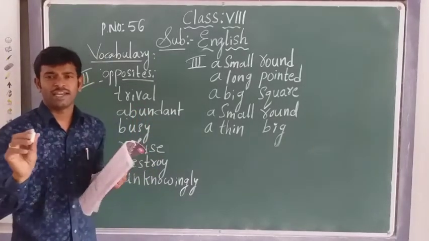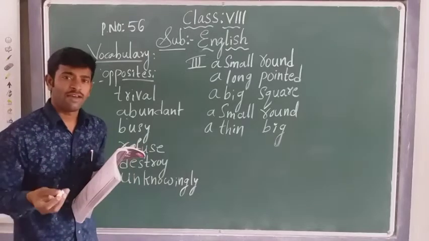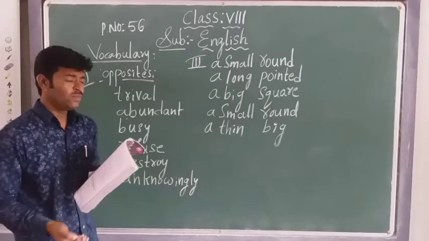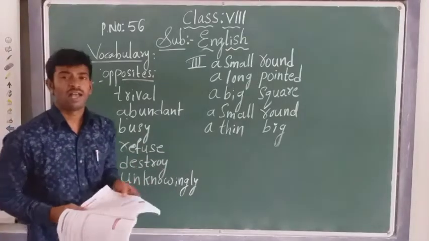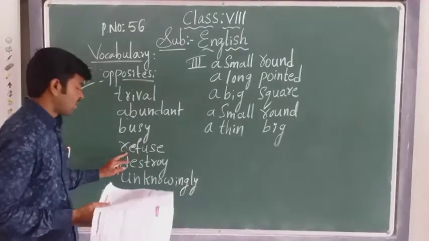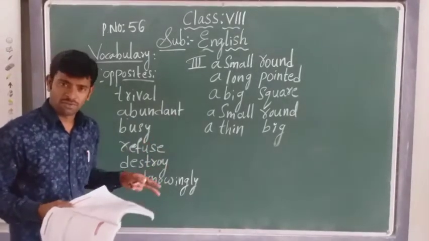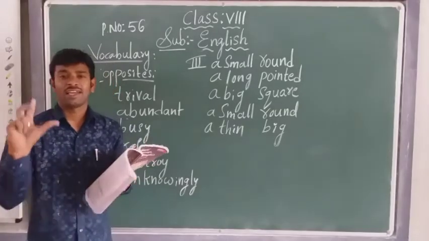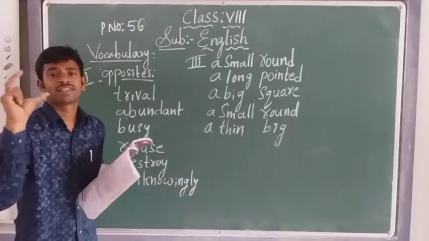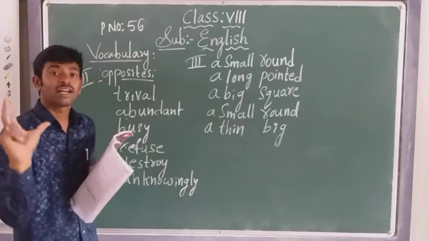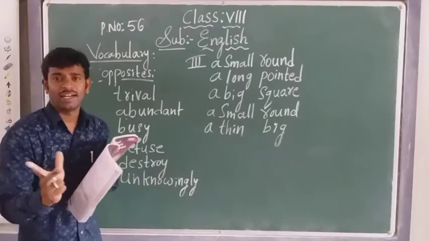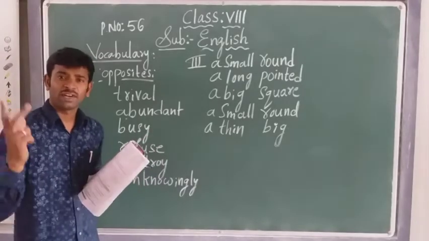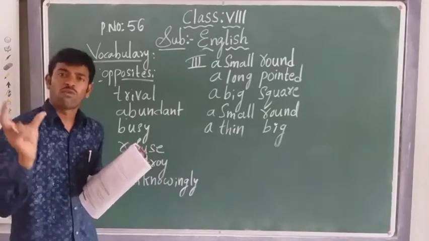I don't want to study. For example, everybody wants to study and everybody must study, children. So here I have told only an example. Agree, opposite is refuse. Agreeing, refusing. Next, go to the fifth one, create. I have created one model for the science fair. Create means making, forming.